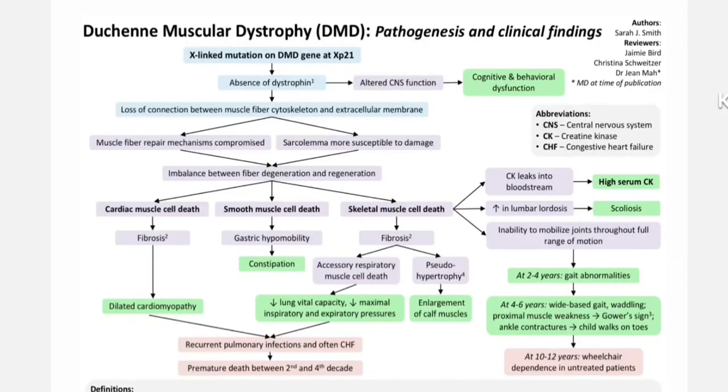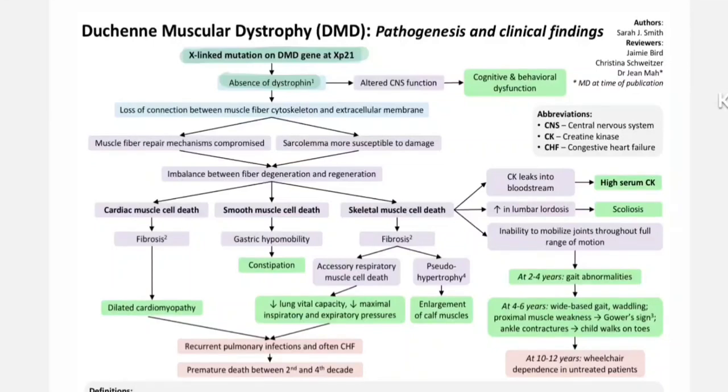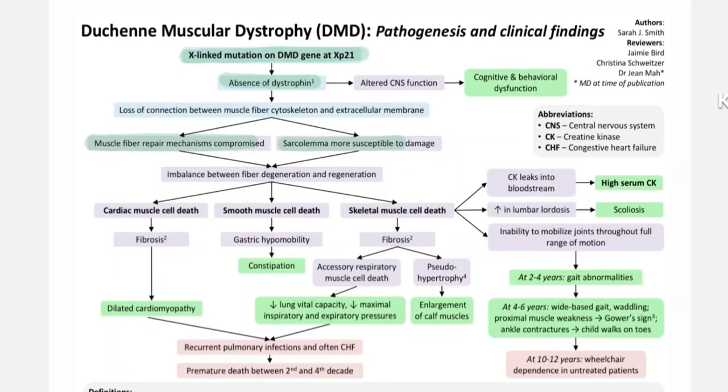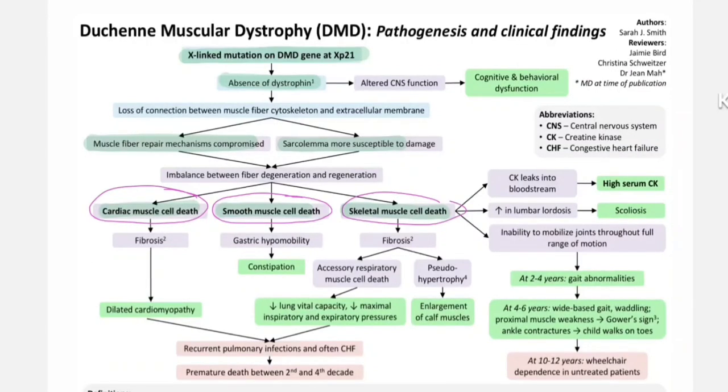So regarding the pathogenesis and clinical features of the disease, we studied that this is X-linked XP21 gene deletion, due to which there is absence of dystrophin. Dystrophin protein is present in the subsarcolemmal membrane of the muscles. So there will be muscle fiber damage. Subsarcolemmal protein is present in cardiac muscle, smooth muscle as well as skeletal muscle. So there is involvement of all three, that is cardiac, smooth and skeletal muscle.